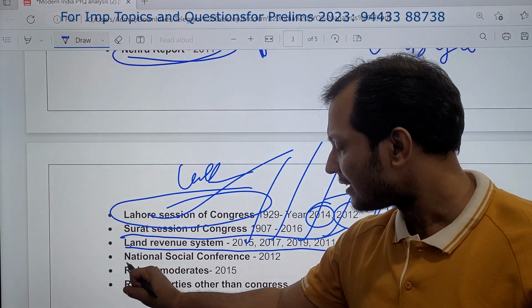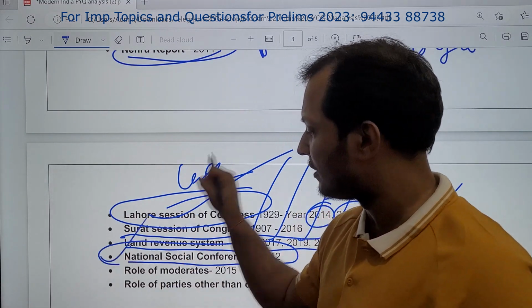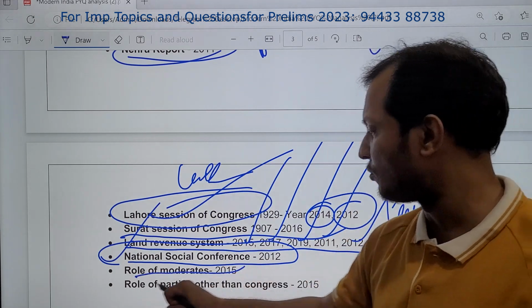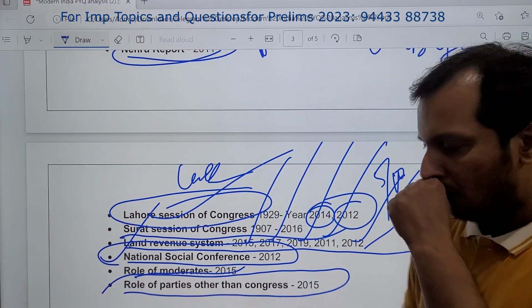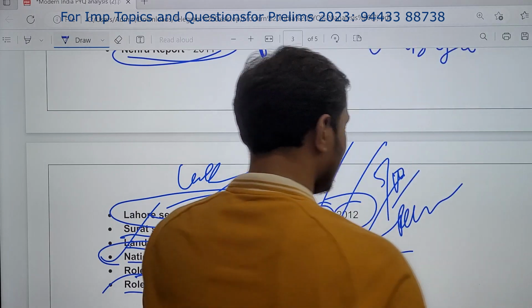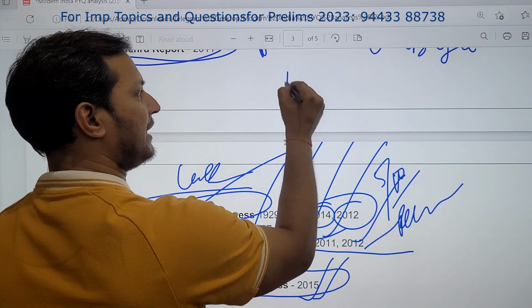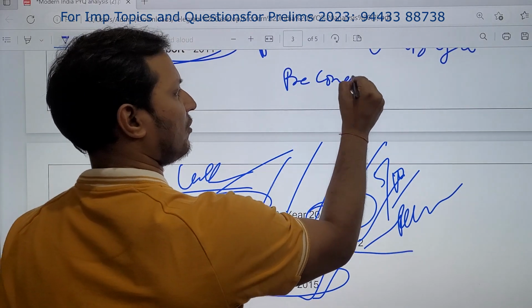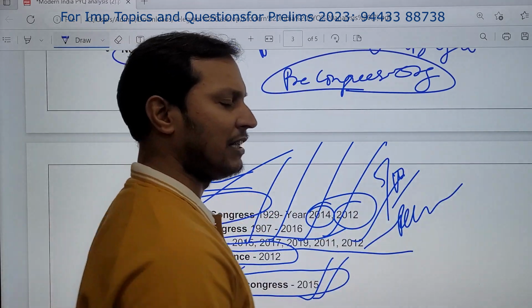Then you see National Social Conference, the social reform. This is again important this year. Then role of moderates, role of extremists, role of parties other than Congress, very important. Guys, there were many organizations which were established before Congress. So pre-Congress organizations, very important.